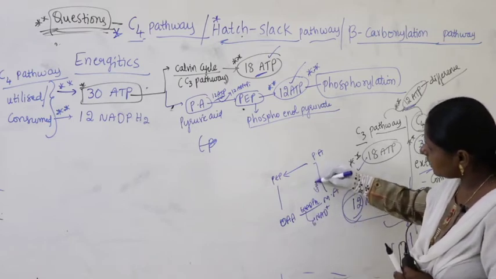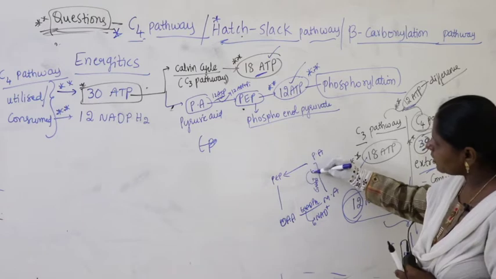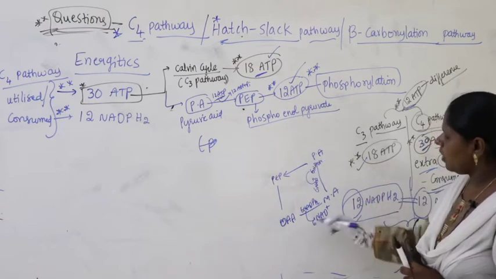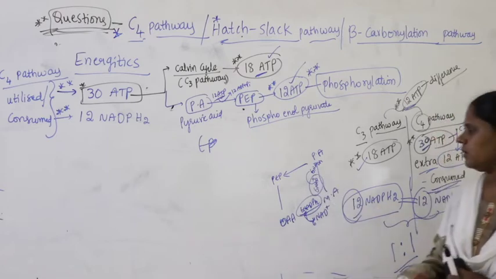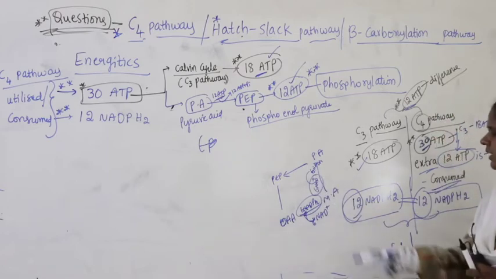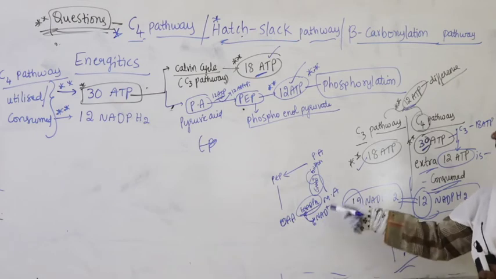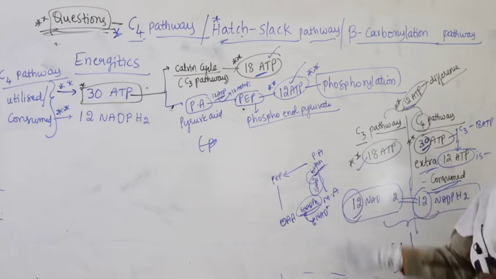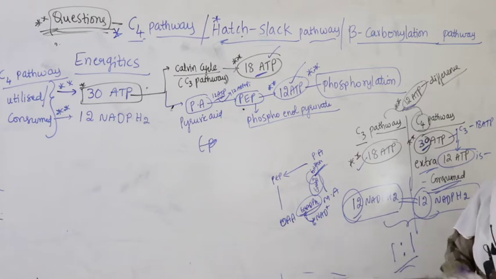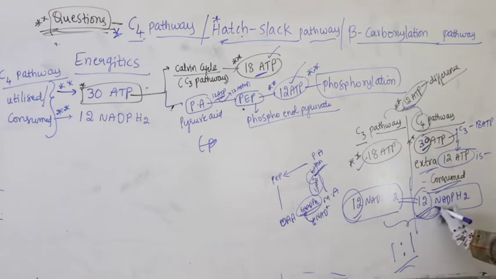Again these 6 NAD plus convert back into 6 NADPH2. Consumed here, again produced here. Both are balanced, no more NADPH2 is utilized in the C4 pathway. NADPH2 is consumed only at the time of the Calvin cycle in the C4 pathway.